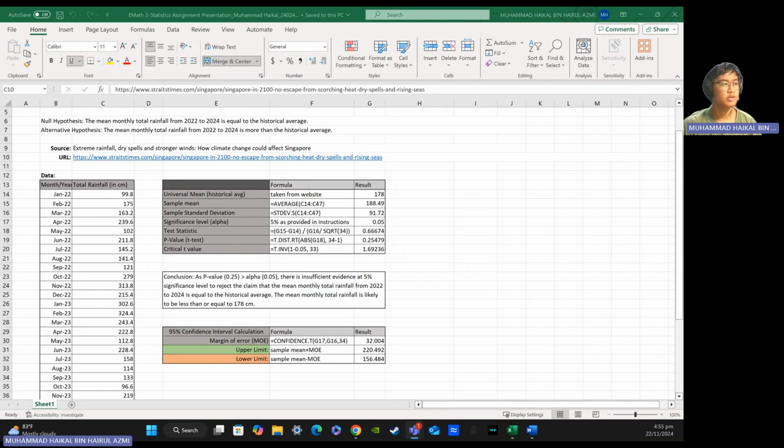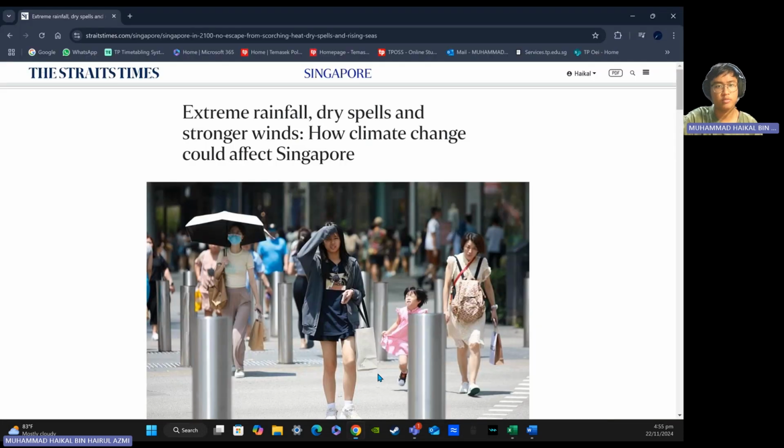I will be presenting on the topic of rainfall in Singapore. As we can see here, my source would be "Extreme rainfall, dry spells and stronger winds: How climate change could affect Singapore."